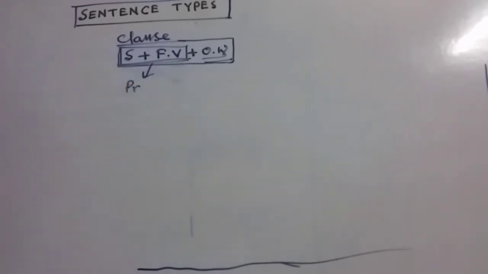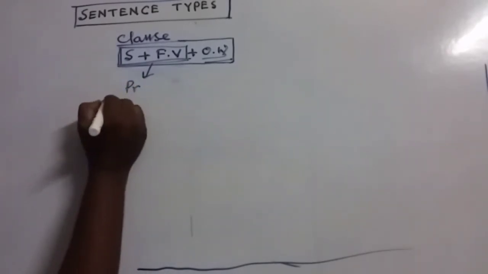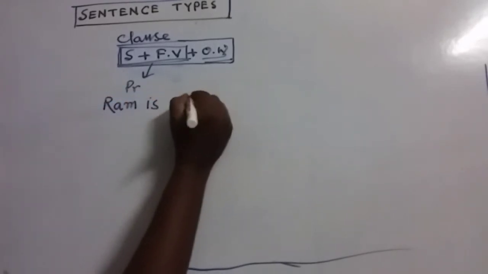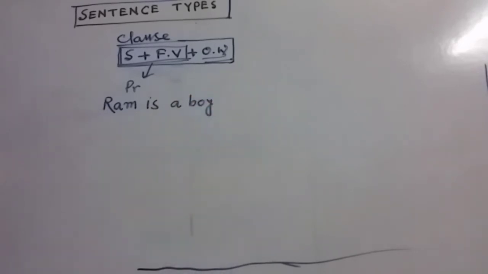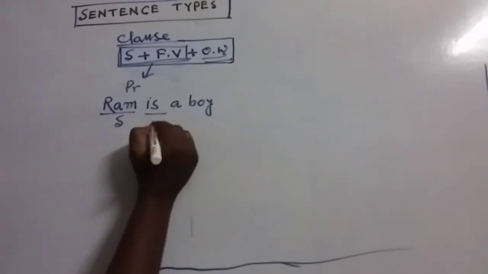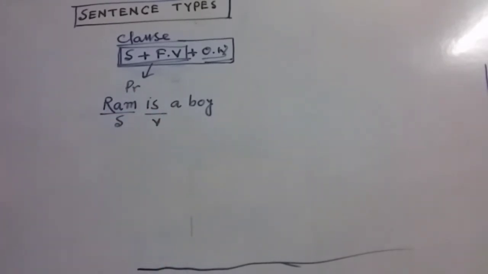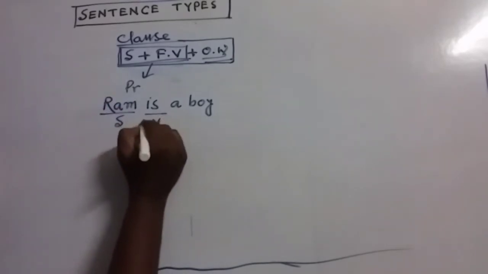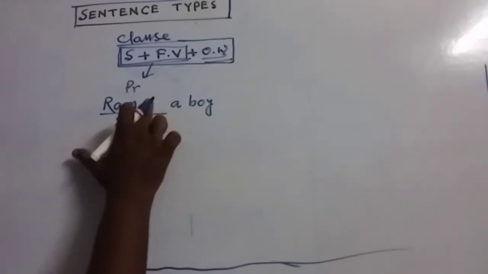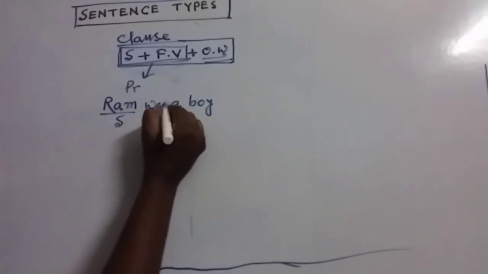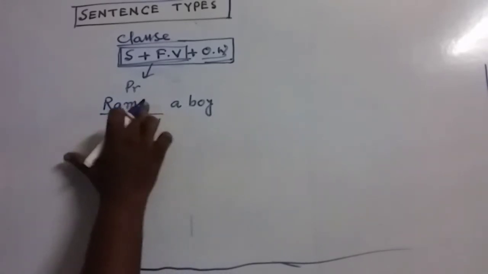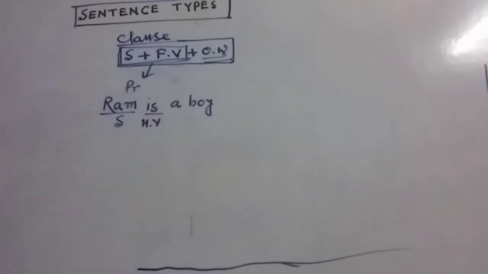I'm just going to give you one example. Look at this one. Ram is a boy. Look, my dear friends, here Ram is the subject, and is is the verb. Basically it's the linking verb. So here it is the main verb, or you can say the tense verb. If we try to write it in past tense, we can change it, but according to this sentence, it is not meaningful. So the sentence is Ram is a boy.